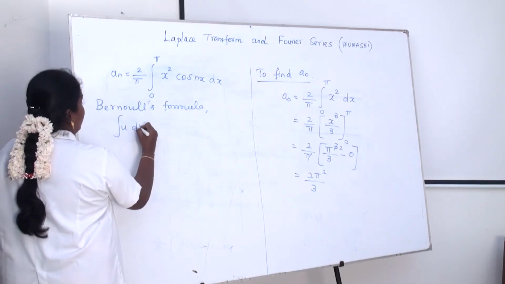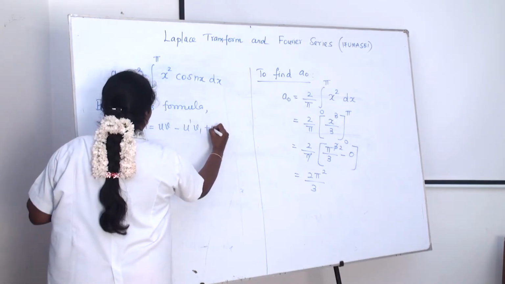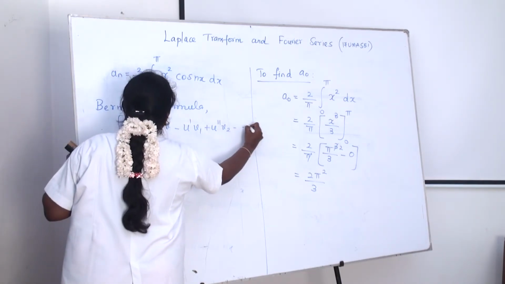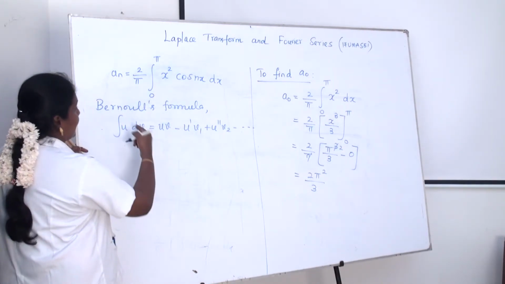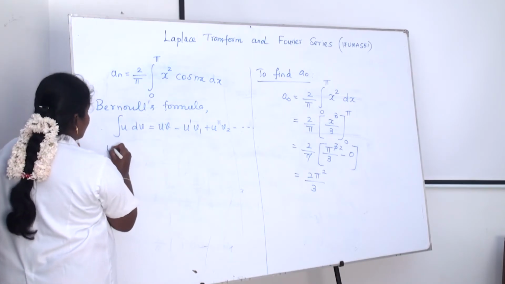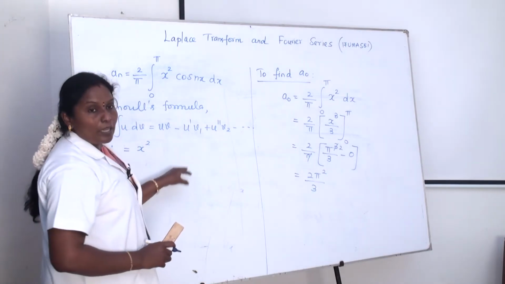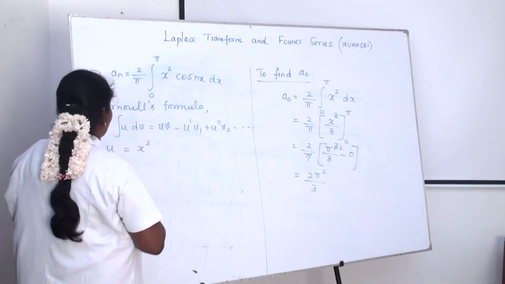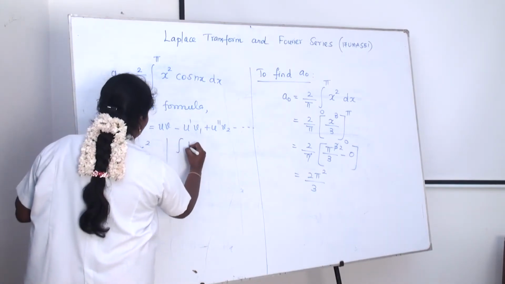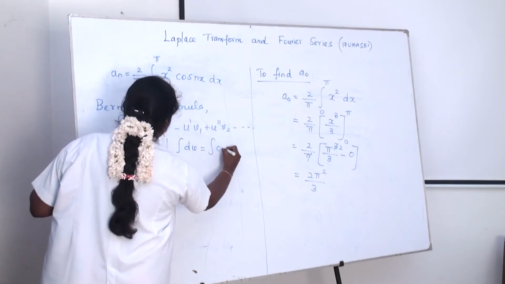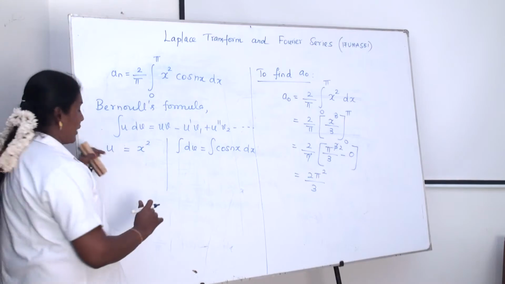The Bernoulli's formula is integration u dv equal to uv minus u dash v1 plus u double dash v2 and so on, with alternating plus and minus signs. Then substitute: u is x squared, and you have to find the values of u and v to substitute in Bernoulli's formula. Here u is x squared, and integration dv is integration cos nx dx.